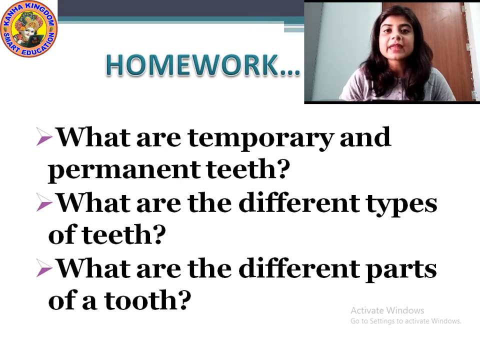Okay. Then question number 3, what are the different parts of a tooth? You write the different parts of the tooth.